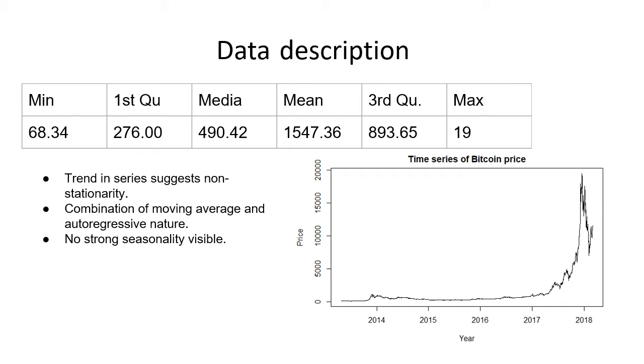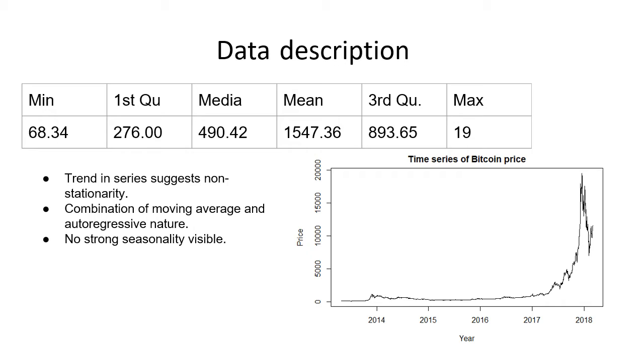The data set of this assignment is gathered from coinmarketcap.com, which includes the daily closing price of Bitcoin from 27th of April 2013 to 3rd of March 2018. The main purpose of this assignment is to analyze the data by using time series analysis methods and accurately predict the value of Bitcoin for the next 10 days.